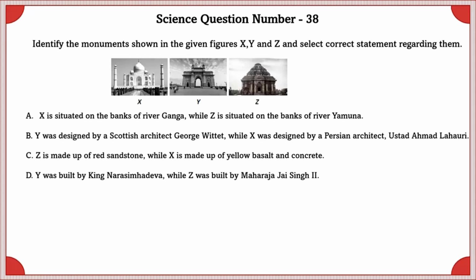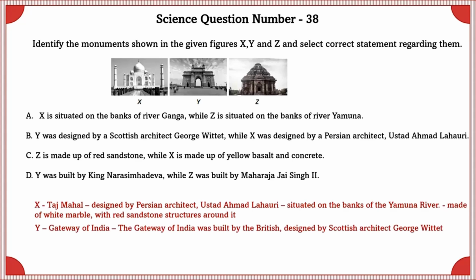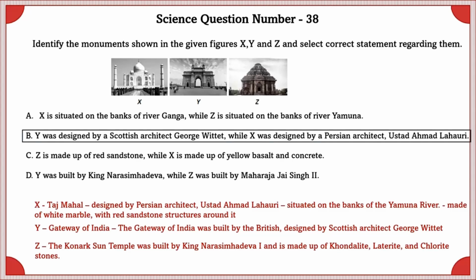Science question number 38. Identify the monuments shown in the given figure X, Y and Z and select the correct statement regarding them. X is Taj Mahal, designed by Persian architect Ustad Ahmad Lahori, situated on the banks of the Yamuna river, made of white marble with red sandstone structures around it. Y is Gateway of India. The Gateway of India was built by the British, designed by Scottish architect George Wittet. Z, the Konark Sun Temple, was built by King Narasimha Deva I and is made up of khondalite, laterite and chlorite stones. So the correct answer is the B option.